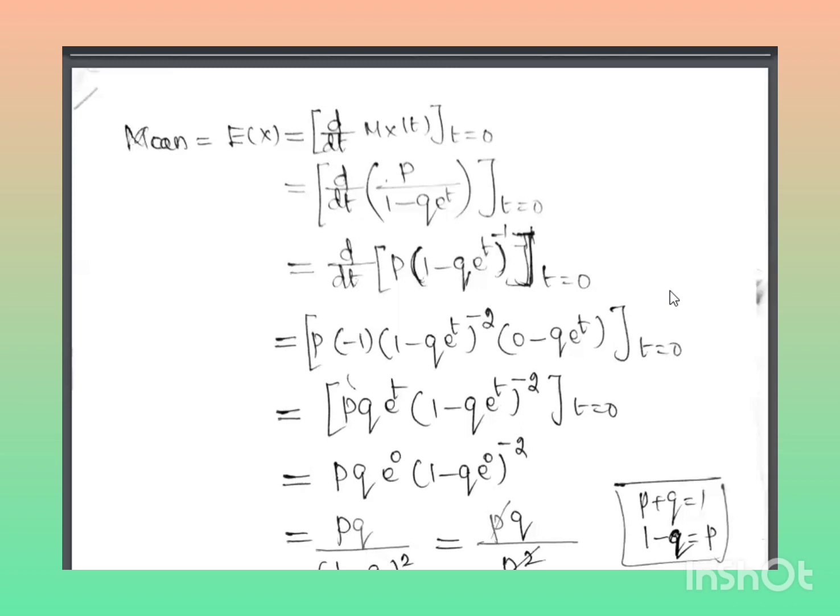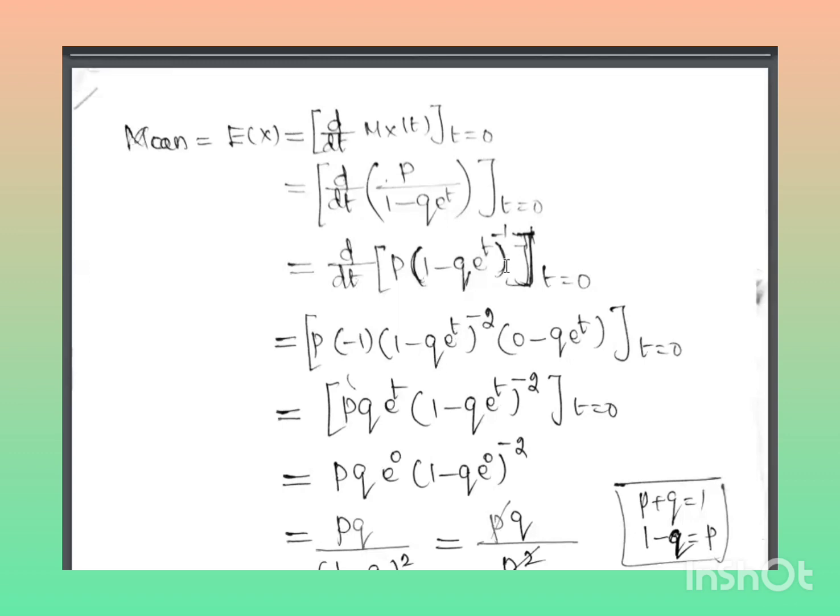If we are differentiating x power n, we get n x power n minus 1. So here, (1 minus q e power t) whole inverse, you can write as minus 1, because n is minus 1, times (1 minus q e power t) power minus 2.